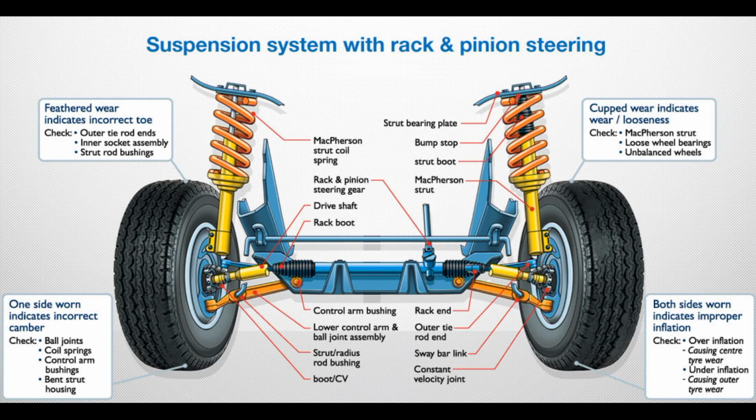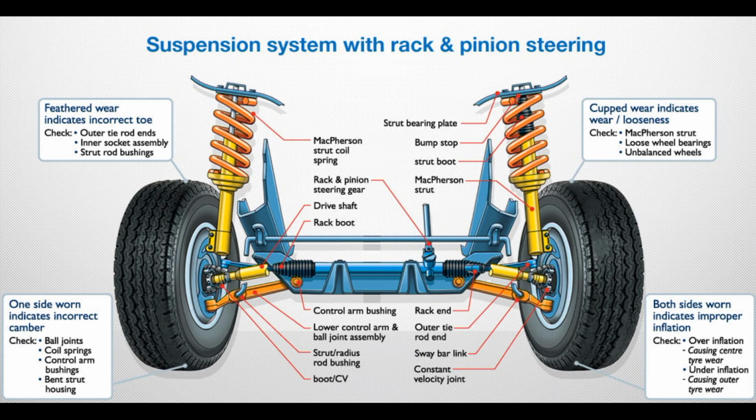Both the front and rear pair of wheels are connected with the solid, live axle over which the frame of the truck lies. Between the solid axle and frame, a leaf spring arrangement is used that provides the damping of the shock. Working. Let's assume the bump is at the left tire of the truck. This road bump faced by the left tire of the truck tries to lift the left wheel of the truck.